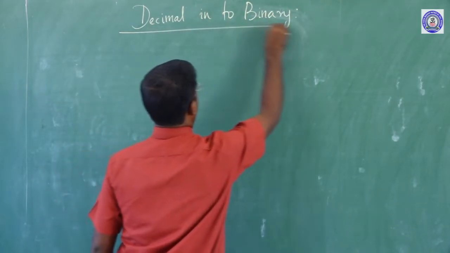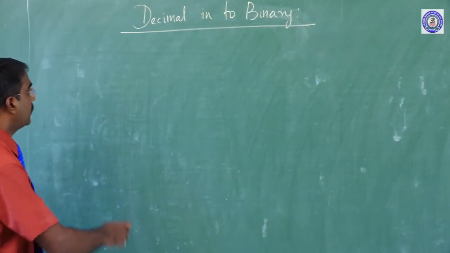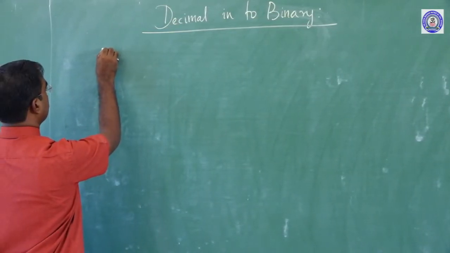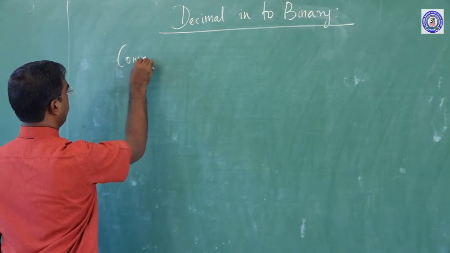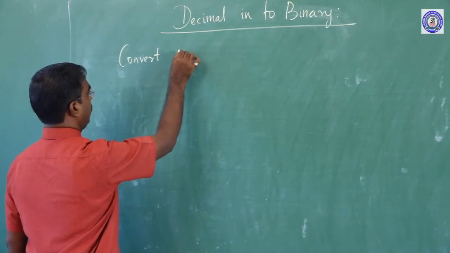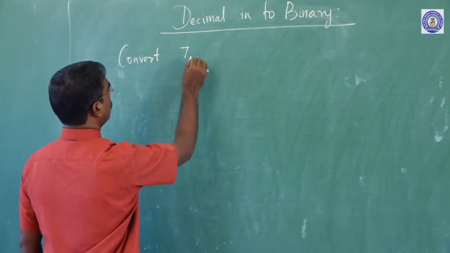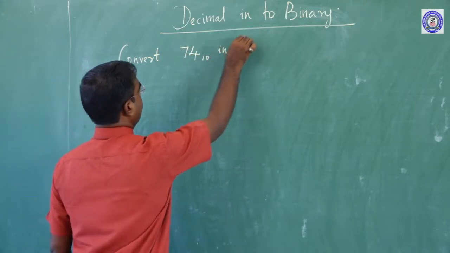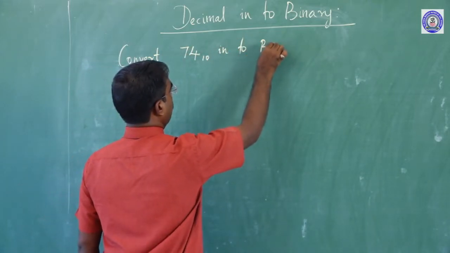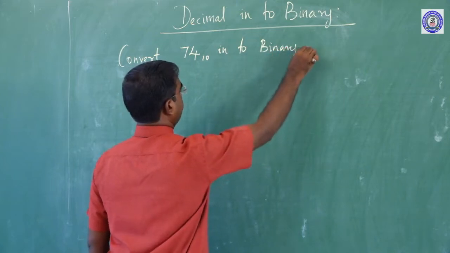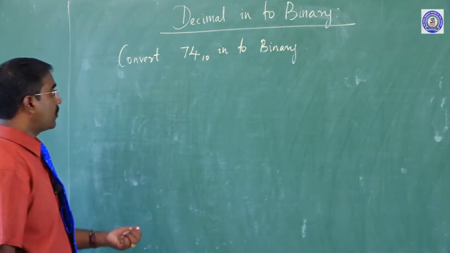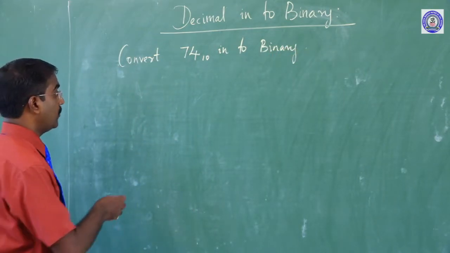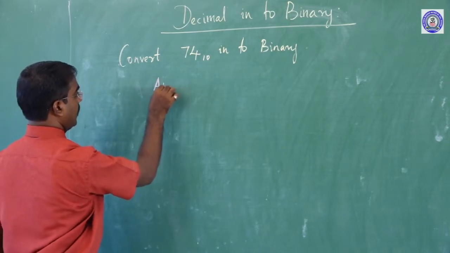Normally, methods: convert 74 base 10 into binary. Okay, this is the ordinary method. We will work out the answer for this sum.